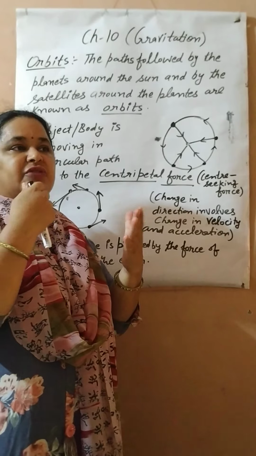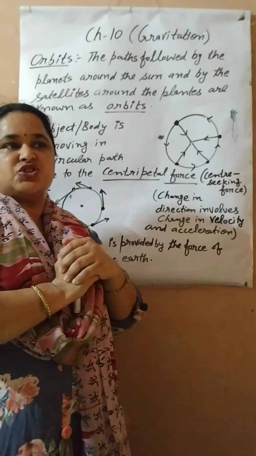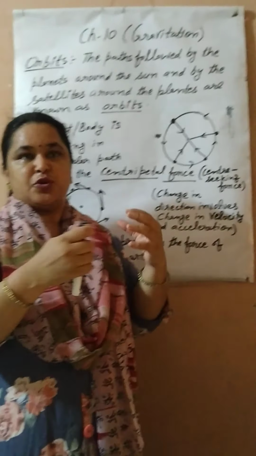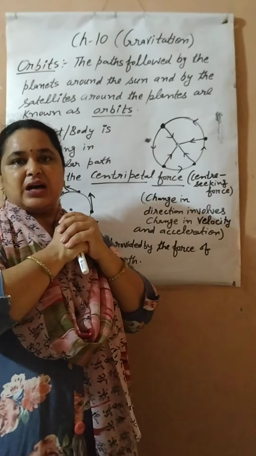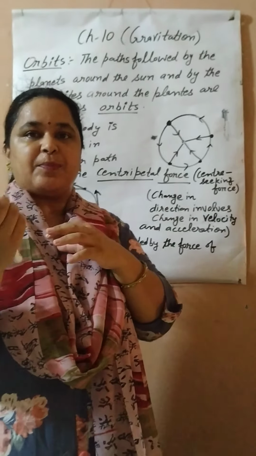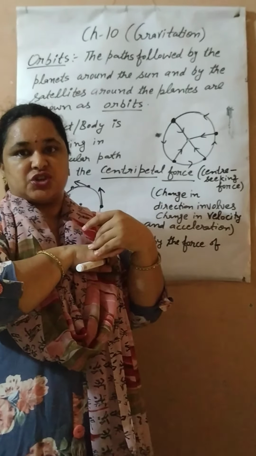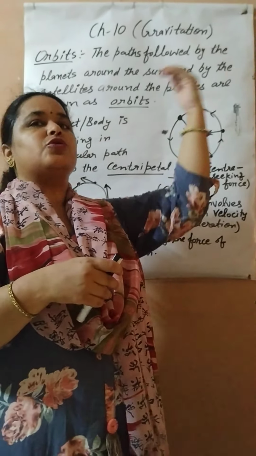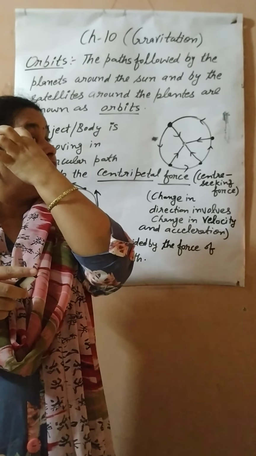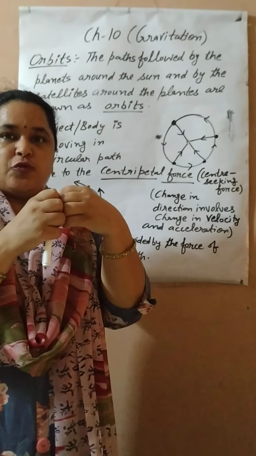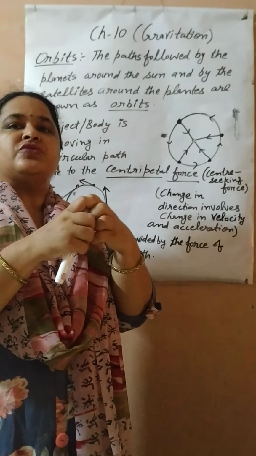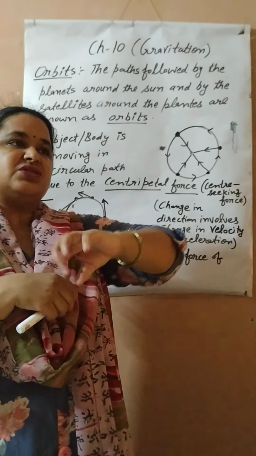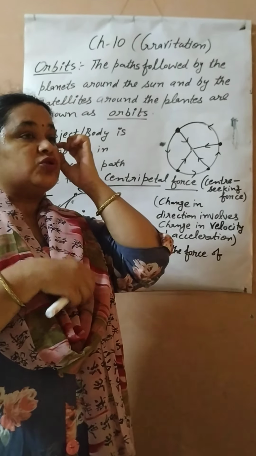Then after that he gave the universal law of gravitation, and he used Kepler's laws to prove his universal law. We will do that in the next class, how he concluded that Kepler's laws apply in the universal law of gravitation. He also explained by Newton's third law, that two bodies exert equal and opposite forces on each other, the reason why the apple comes towards the earth and the earth is not going towards the apple. Next class we will do that.